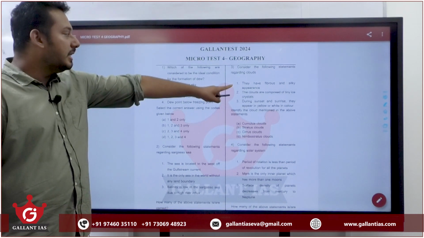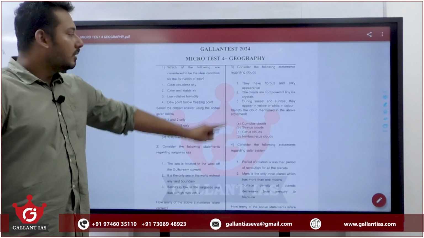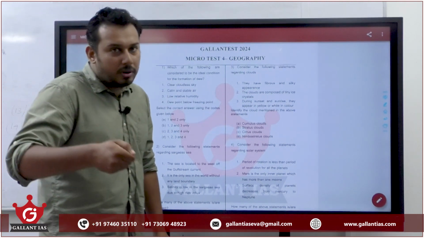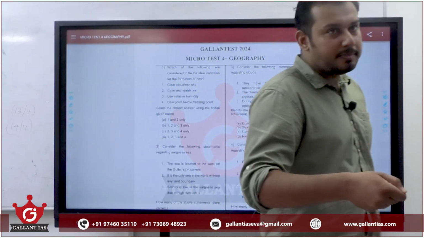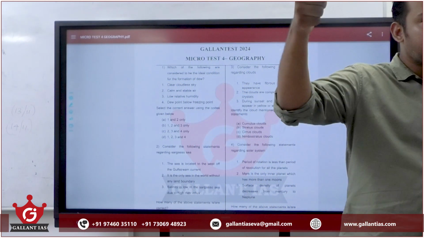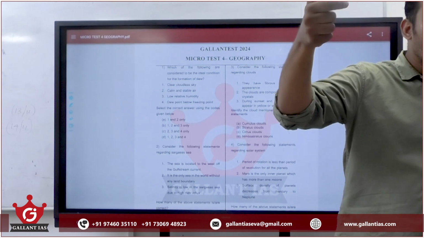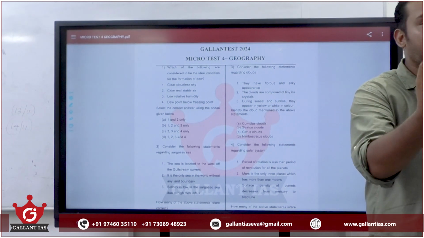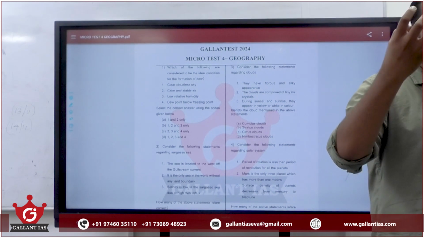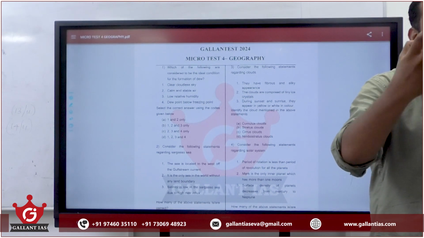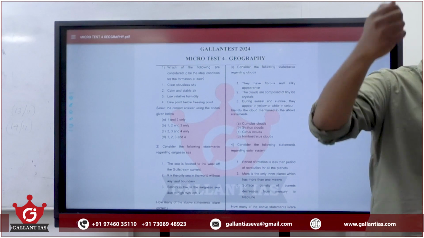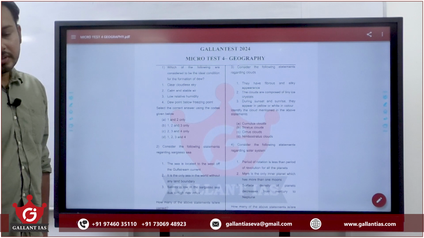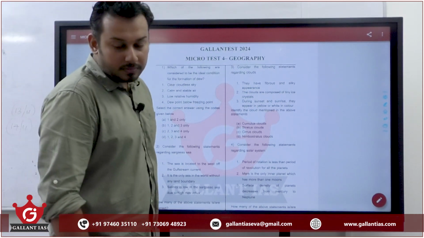They have a fibrous and silky appearance. That is clue number 1. Clue number 2, they are composed of tiny ice crystals. If the cloud has ice crystals, it means it is at greater heights, because only then will the temperature be low enough to form ice crystals. The cloud generally contains water vapor and tiny water droplets. To form ice, the temperature should be extremely low, which means it should be very high up. So which among these are high clouds? Cirrus cloud. The answer is C, cirrus clouds.